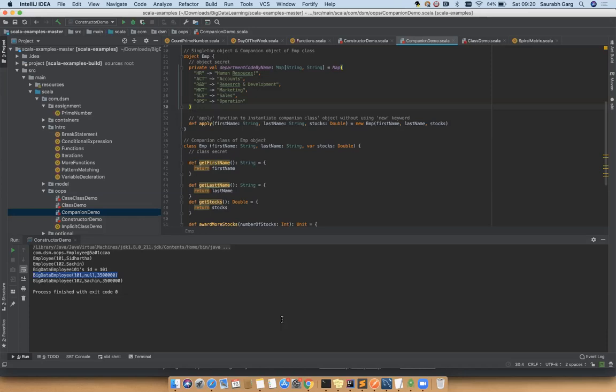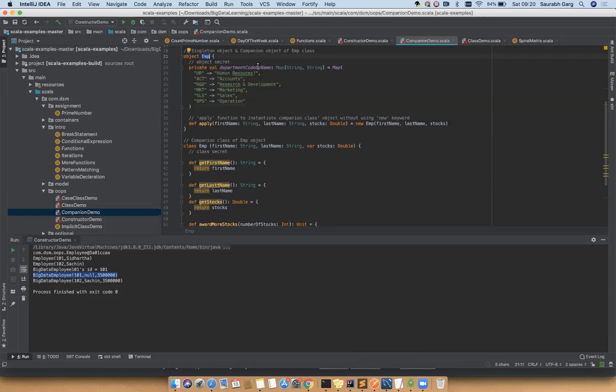But the list of departments, R&D stands for research and development, HR stands for human resource, those are basically fixed for all these employees. That is the intent, and we discussed the definition also. If a class and object exist in the same Scala file and share the same name, then the class is called the companion class of the other, and the object is called the companion object of the other. So we have declared an object called EMP having one attribute called department code by name.